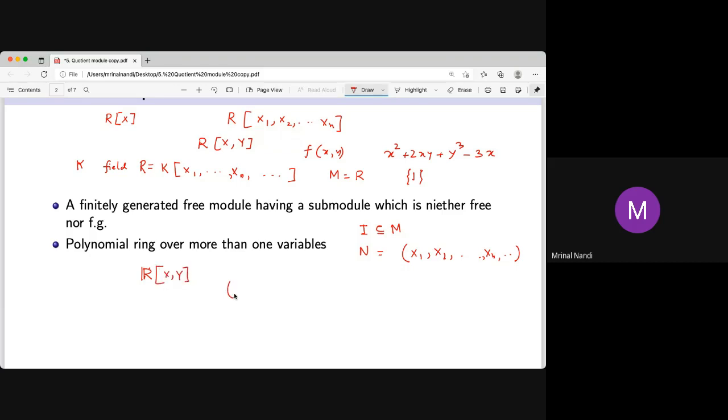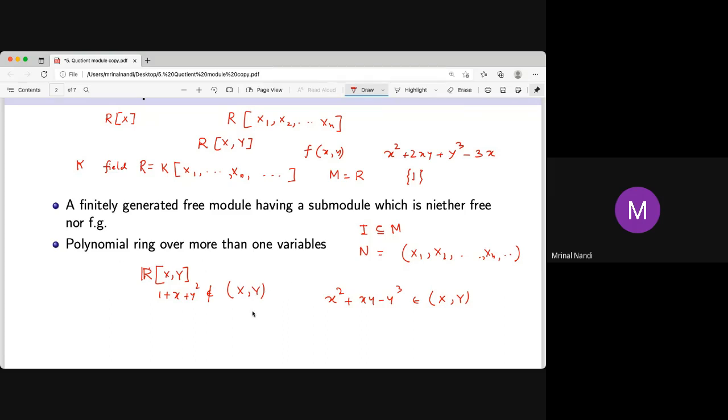If it is generated only by x and y, you can't take something like 1 plus x plus y square. This does not belong to it. But x square plus xy minus y cube is in this ideal. So this is not the whole ring. That means it is the polynomials with constant term 0. The constant term must be 0.